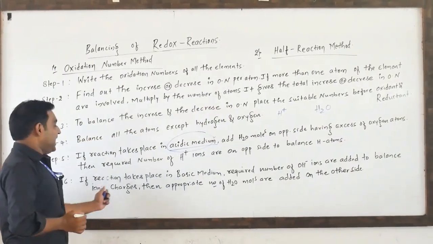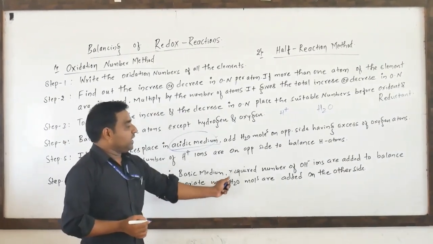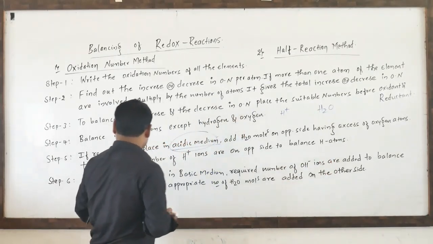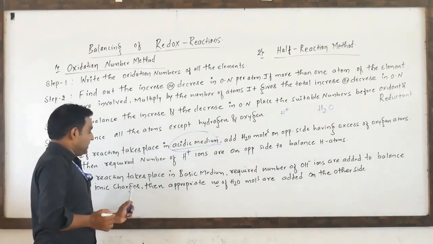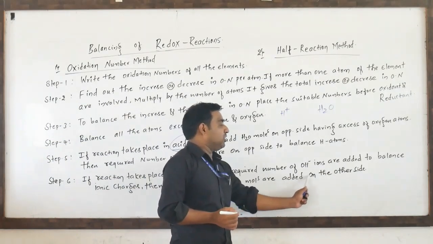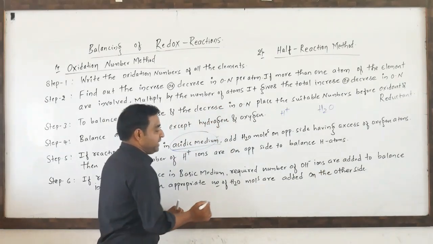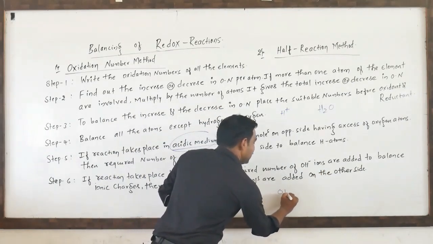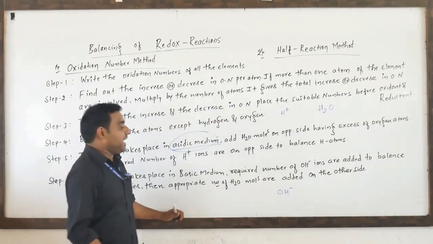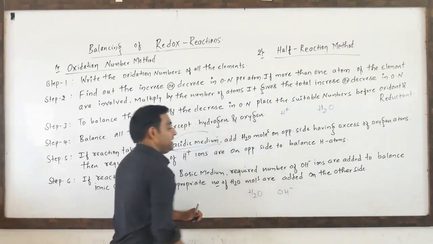medium. If the reaction takes place in basic medium, the required number of OH minus ions are added to balance the ionic charges, then the appropriate number of H2O molecules are added on the other side. If the reaction is in basic medium, on whichever side oxygen is less, add OH minus to balance the oxygen. Again hydrogen becomes unbalanced, so on the other side we have to add H2O.